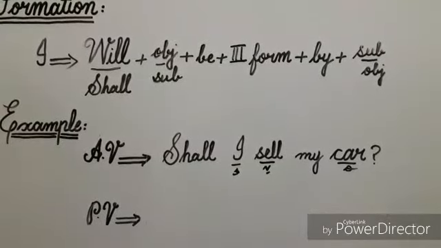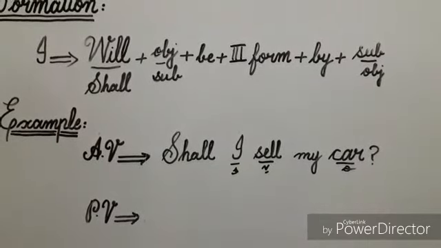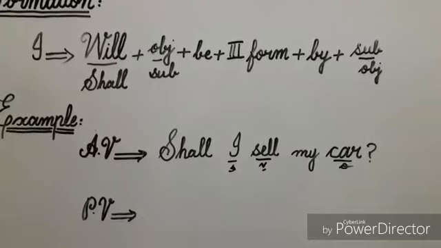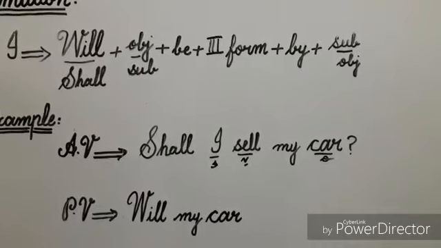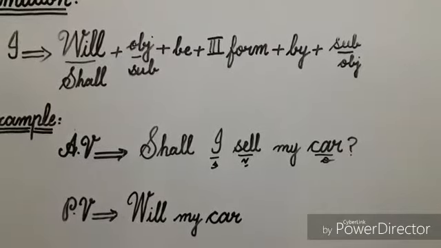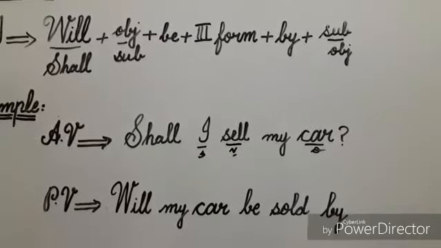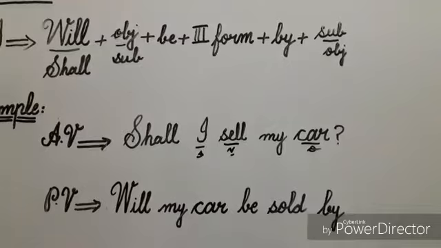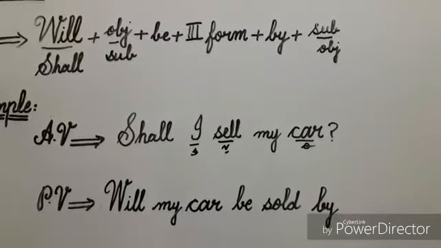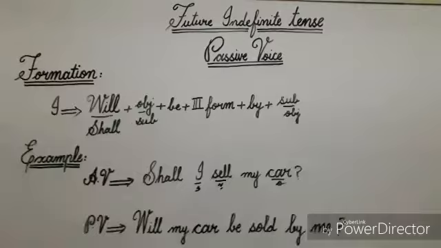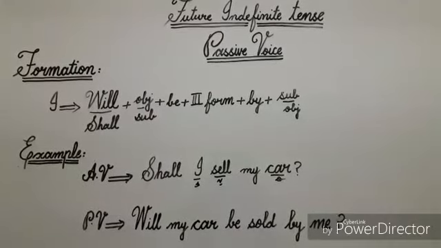According to the formation, firstly I'll write here helping verb will, and then object in this sentence. Car is object, so I'll write it here. Next to object car, I'll write here be, third form of verb sold, and preposition by. Next to by, I'll write here subject but in objective condition, and in this sentence, I is subject and its objective condition is me, so now I'll write here me. Now you can see that by using this formation, we have changed active voice sentence into passive voice.